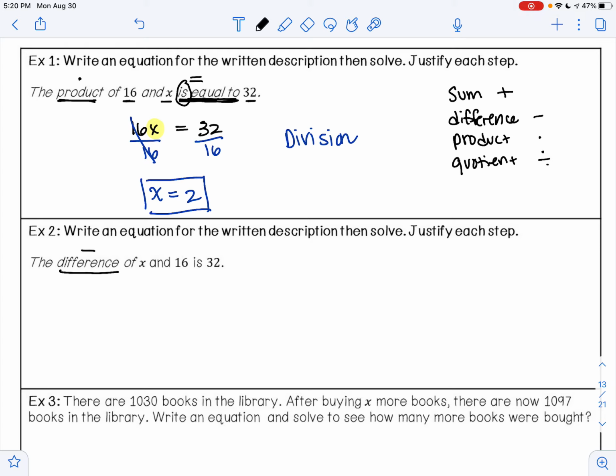So the difference of x and 16. So that means I'm subtracting x minus 16. The word is means equals to 32. So the difference of x and 16 is 32. That means that we have x minus 16 equals 32.